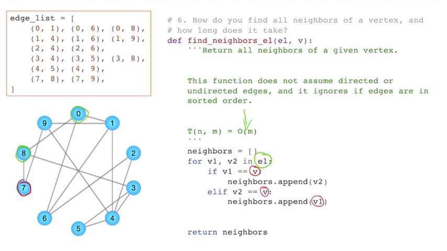So for example, if I want to find everything connected to, let's say, 4, I would find this one, this one, this one, this one, and this one. So if you notice, sometimes 4 shows up as the second vertex, and sometimes it shows up as the first vertex, which is why I need to check both.